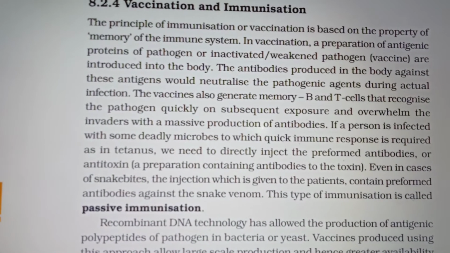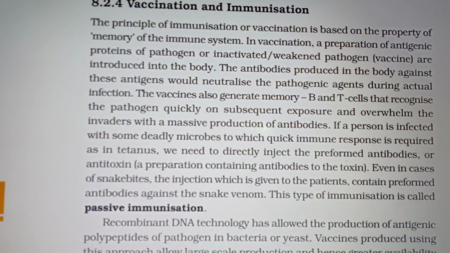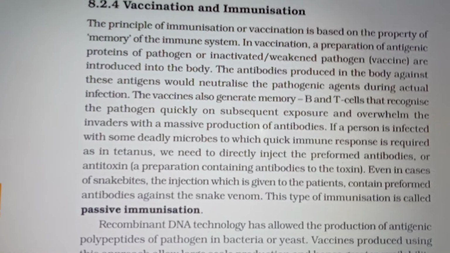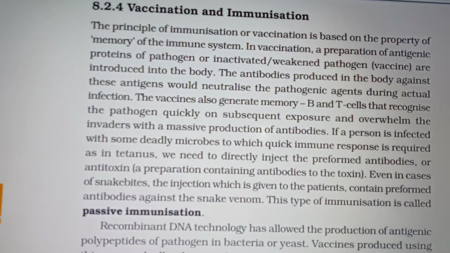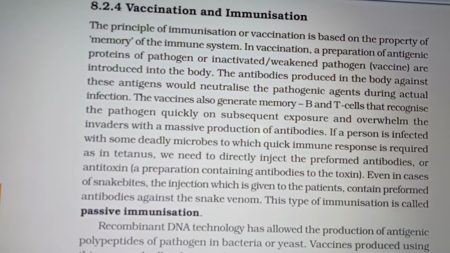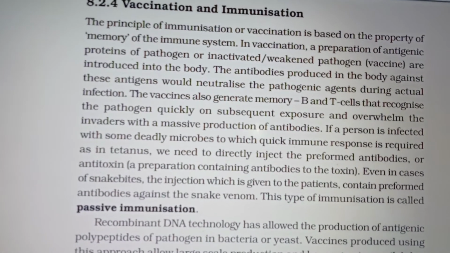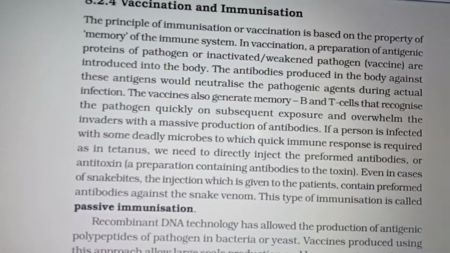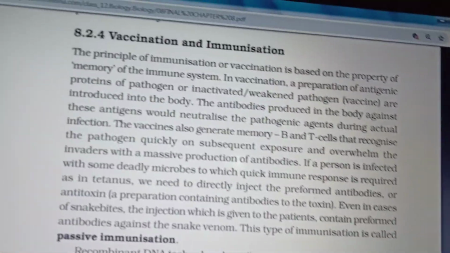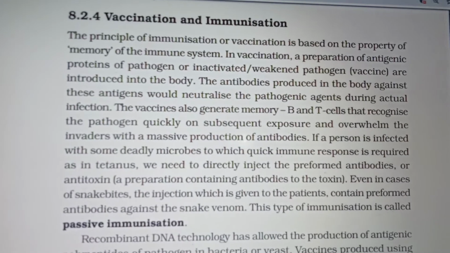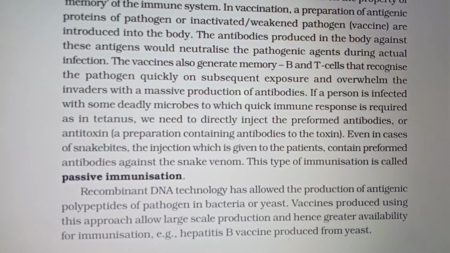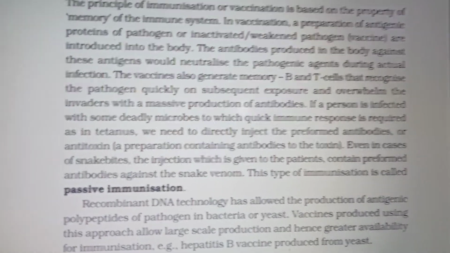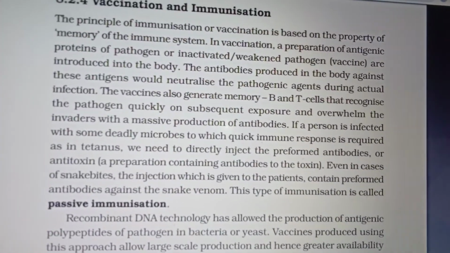So this is what takes place in vaccination. What does vaccination contain? It contains the antigenic proteins of a pathogen, or an inactivated pathogen, or a weakened pathogen. Immediately our antibody production will be high, and our antibodies will be very strong against these antigens to neutralize the pathogen.